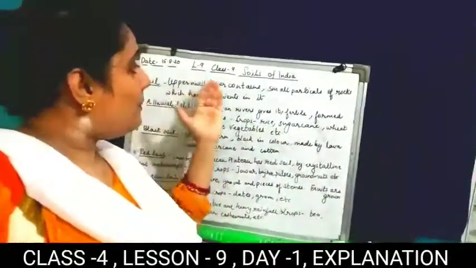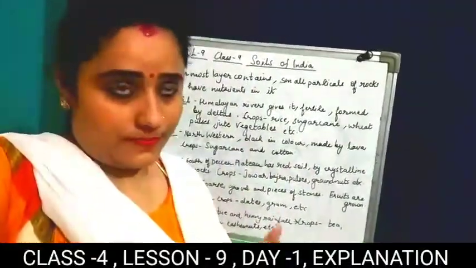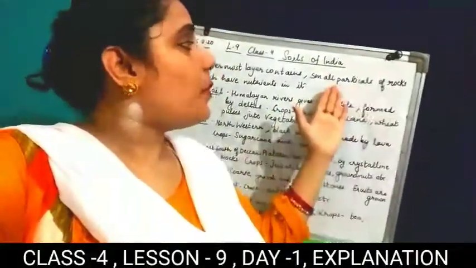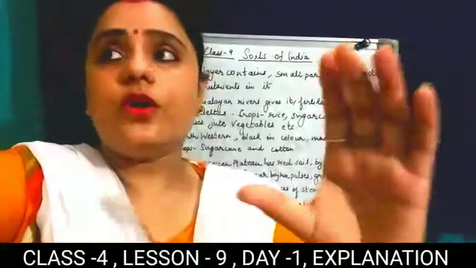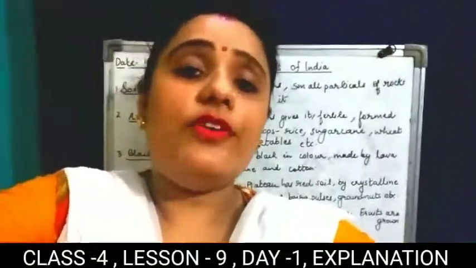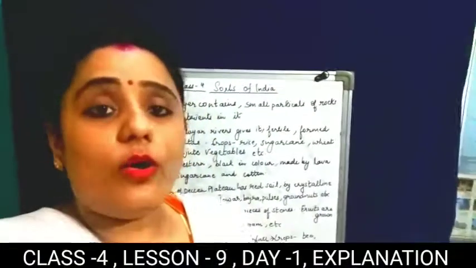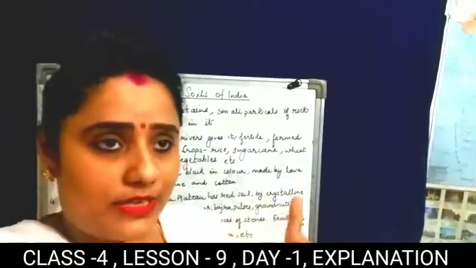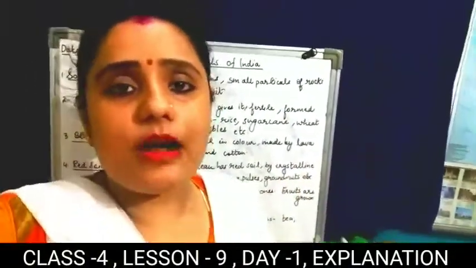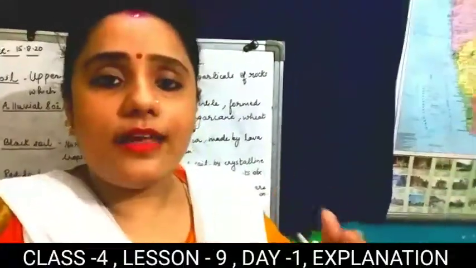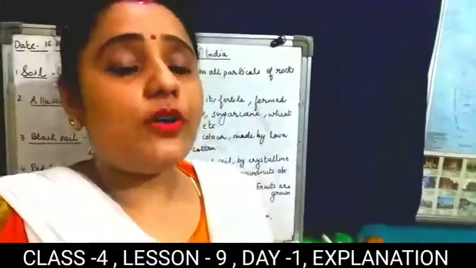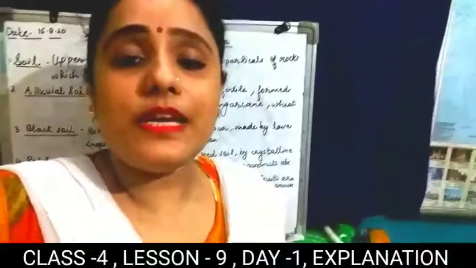Students, soil is the uppermost layer of the sand that contains some small particles of rocks. So from where did soil come out, students? Soil came out from the rocks. In ancient times there were mountains and lavas. That mountain lava cools down and gives you some rocks. So from that rock, soil has been made.